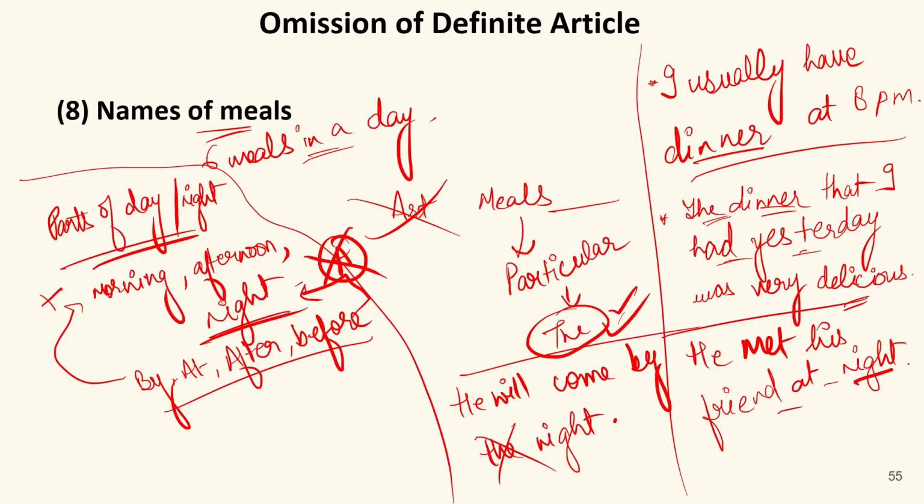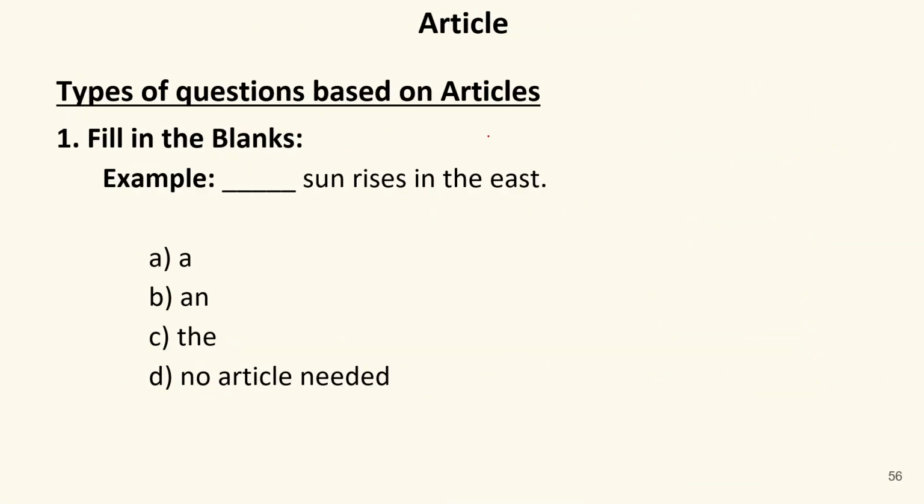Now, here we have learnt all the parts where an article can be used. So now we'll do an exercise related to article. Let's come to the questions. Types of questions based on articles. For example, here we have to fill in the blank. Example: dash sun rises in the east. Now sun is a unique object, so the sun rises in the east. Here the should come. So C is the correct answer.